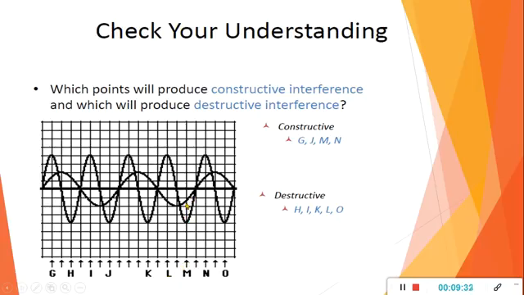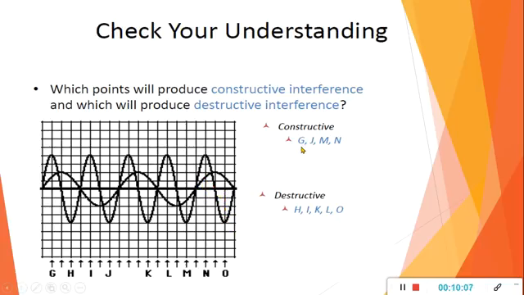Now when we come to the point M, at point M, 1, 2, 3, 4, minus 4, and this is minus 1. So minus 4 minus 1 will be minus 5. It is negative, but when we plot the graph, this downward direction will get minus 1, so it is maximum amplitude. When they add and we get maximum amplitude, that is termed as what? Constructive interference. Here again, 1, 2, 3, 4 and this is 1, 5. Here we'll get the minus, so this is destructive interference.